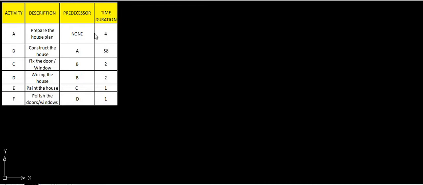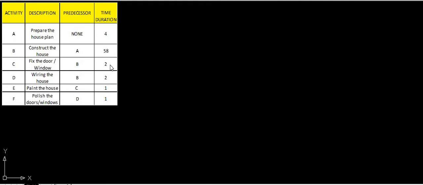These are not taken arbitrarily, but decided by various experts depending upon experience with that particular type of work. How many days are required to complete activity A? That is 4 days. For activity B? That is 58 days. For activity C? That is the fixation of the doors and windows.